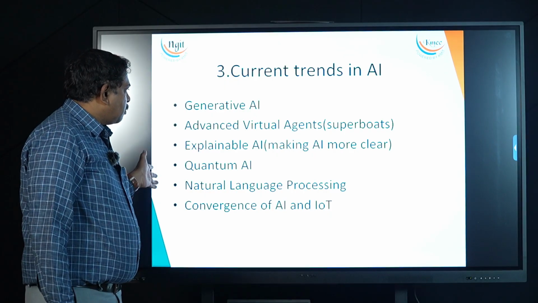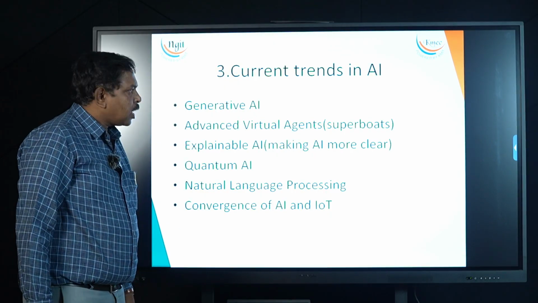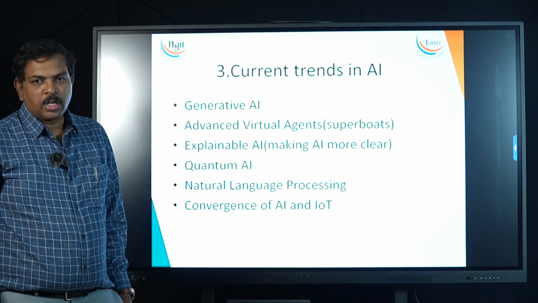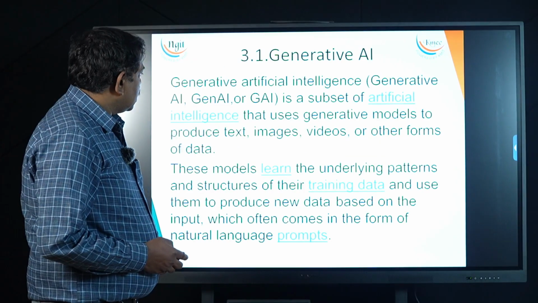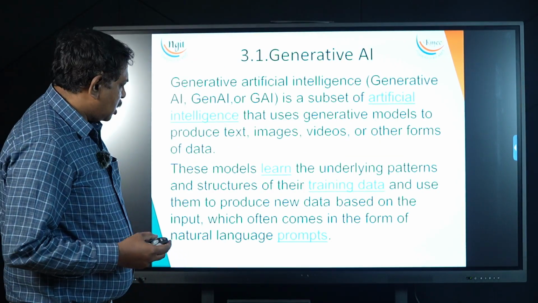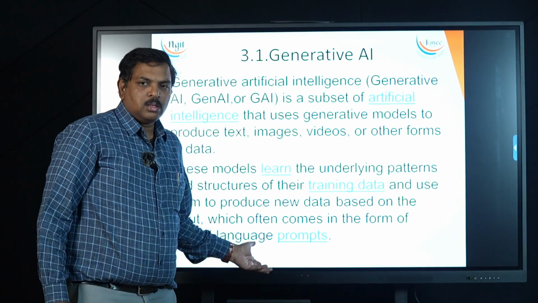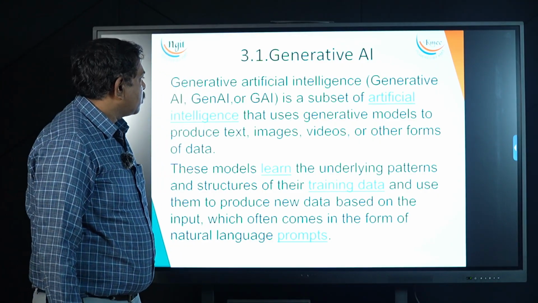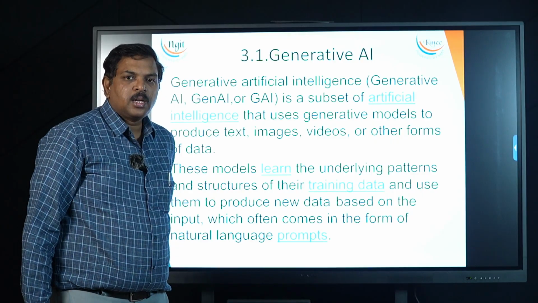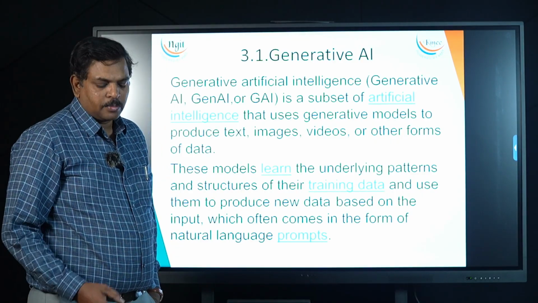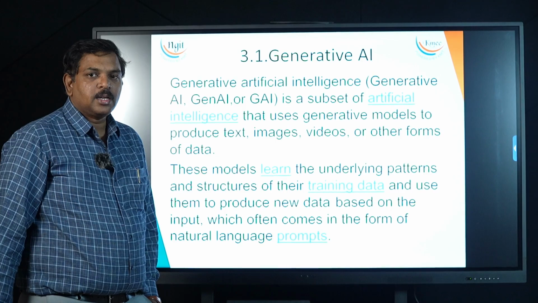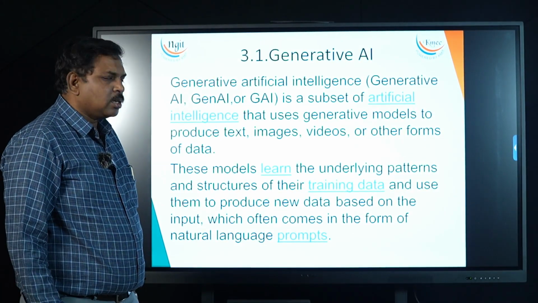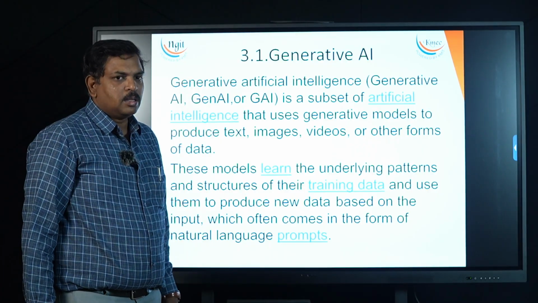Currently, if we take the main things that are happening in AI, the first trend is generative AI. Until now, whatever AI we discussed was traditional AI. Traditional AI basically takes the data, learns from the data, and identifies the patterns in the data. Based on the patterns, it tries to take decisions. That was the traditional way AI worked.